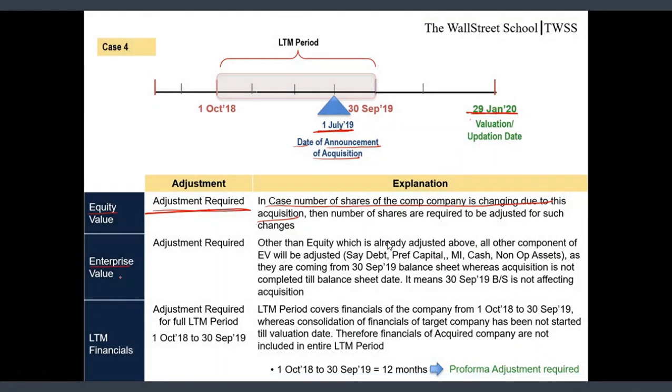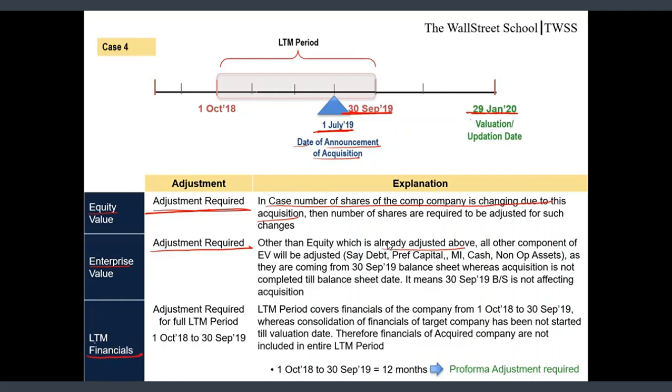Enterprise value. Again, adjustment is required in the enterprise value as well, the reason being other than equity, which is already adjusted above, all other components of EV are coming from the balance sheet dated 30th September 19, till which date the acquisition has not been completed. So balance sheet data is not reflecting the impact of the acquisition, and we are required to make pro forma adjustment in all numbers of the balance sheet in EV.